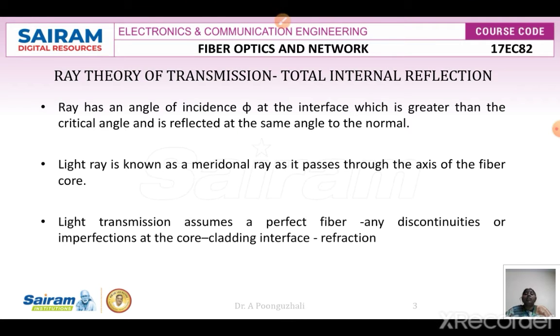Here, when the light ray crosses the core axis, we call that light ray a meridional ray. In this case we assume that the transmission of the light through the fiber is perfect, that is, there are no discontinuities. Suppose there are any discontinuities or imperfections at the core cladding interface, then a refraction process takes place.